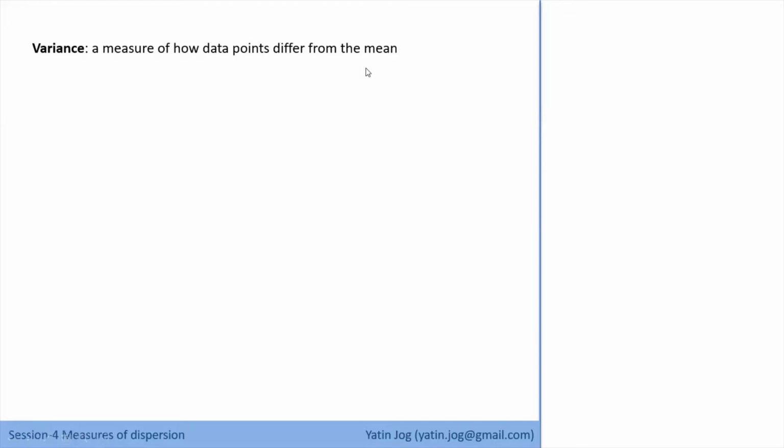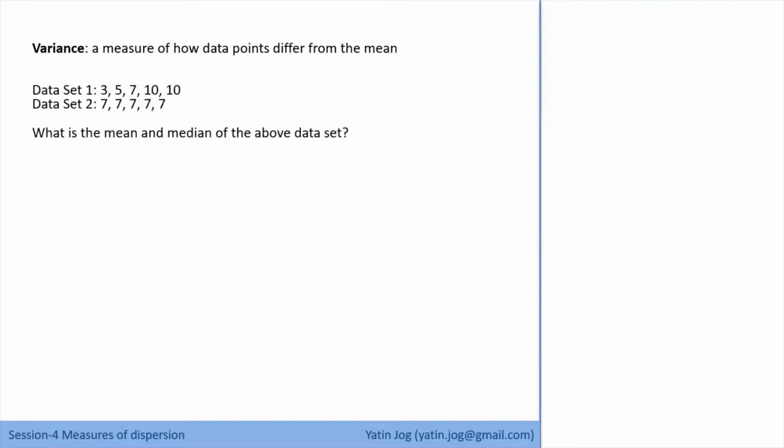So again, we are coming back to the same concept, which is the base concept of analysis. What is the deviation of the actual value from the expected value? And that is the base concept of variance also. Fine. Now going ahead, look at these two data sets.